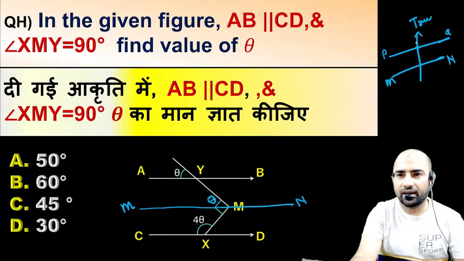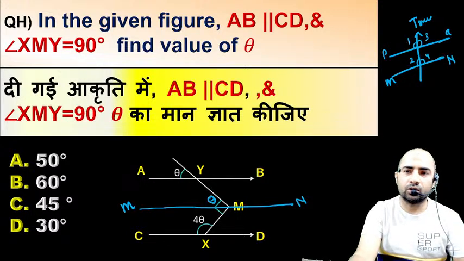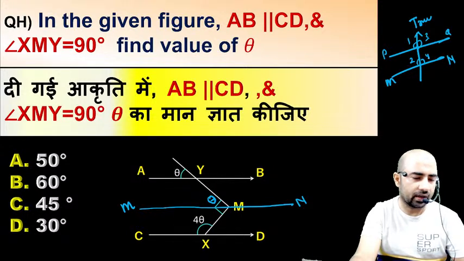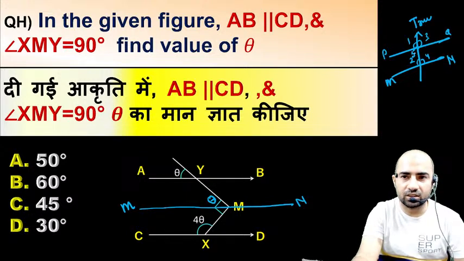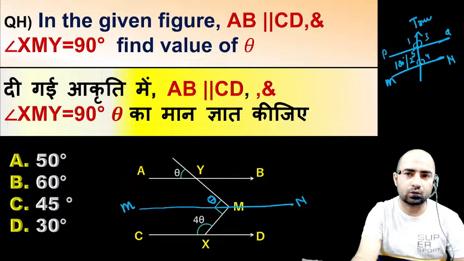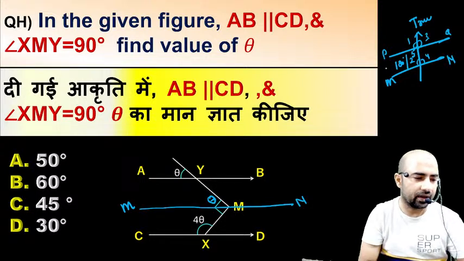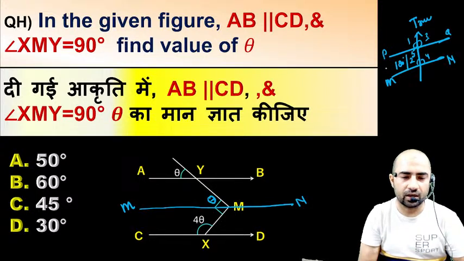Now we have some angles here. Here we have angle 1, here angle 2, here angle 3, and here angle 4. So angle 1 is equal to angle 2. This is called the corresponding angle. And angle 3 is equal to angle 4. This is also called the corresponding angle. And if we have an angle 5 here, then the sum of 5 and 2 is equal to 180. This is called the interior pair. I will explain again. Clear? This is called the interior pair.